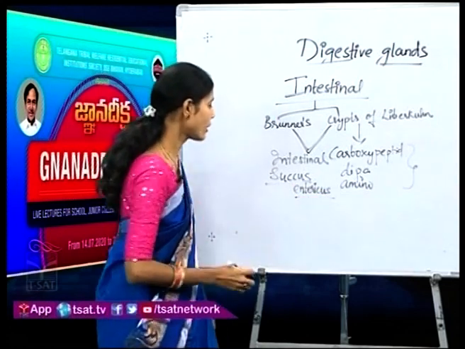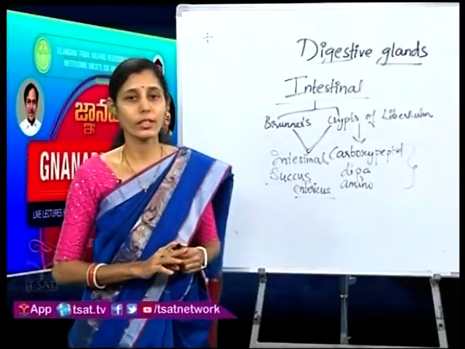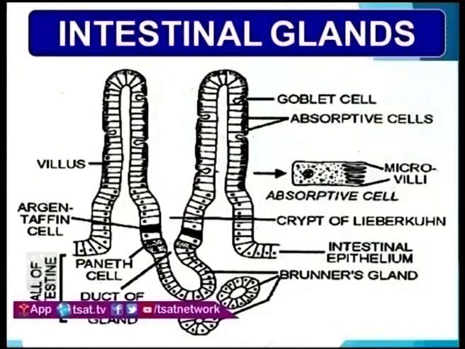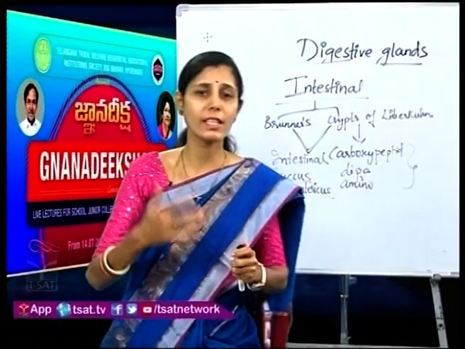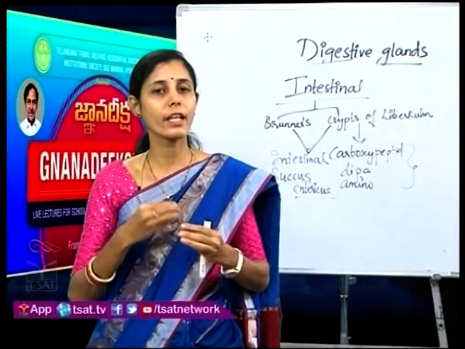Apart from this, if you take a look at the slide, children, below in the wall of the intestine you have cells called Paneth cells. These cells act as stem cells. Children, what do you mean by stem cells? Whenever digestion is taking place in our body, many cells get destroyed or damaged.